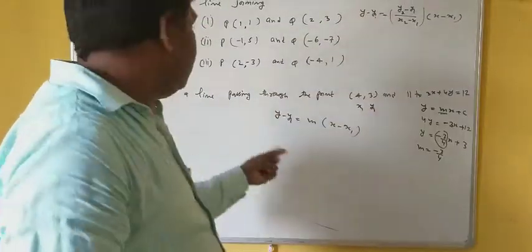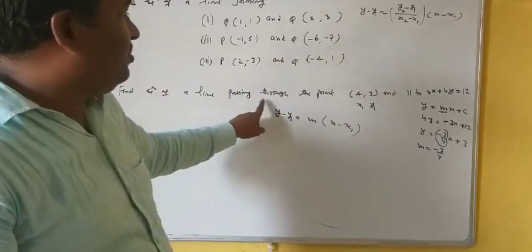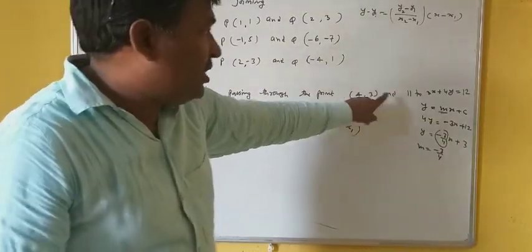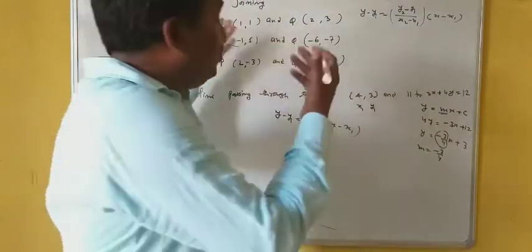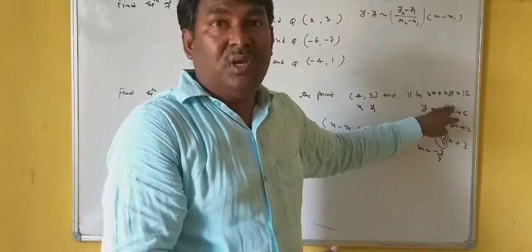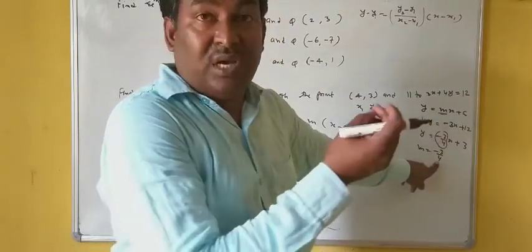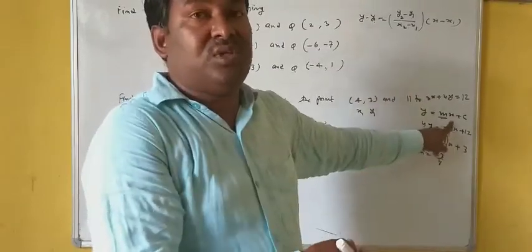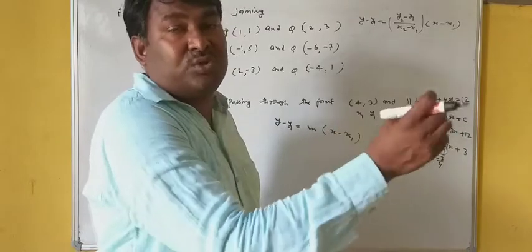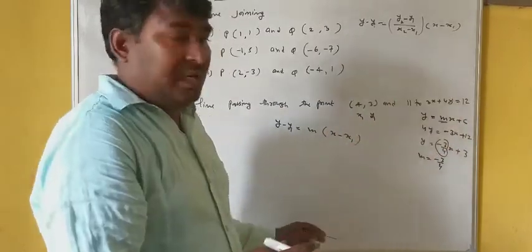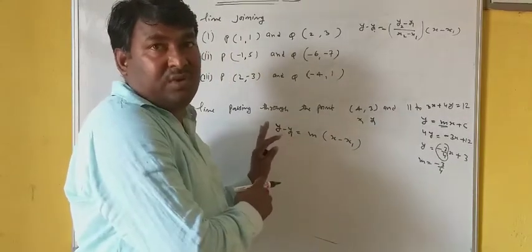Similarly, some more questions. In the same question you can solve it like, find the equation of a line passing through the same point and perpendicular to this one. So if your required line is perpendicular to this one, again you need to calculate the slope of this one, but now the required line is perpendicular to this one, so you will find the slope of that line by using m1 into m2 is equal to minus 1, and then you can put in this equation, you can calculate the equation of a line.